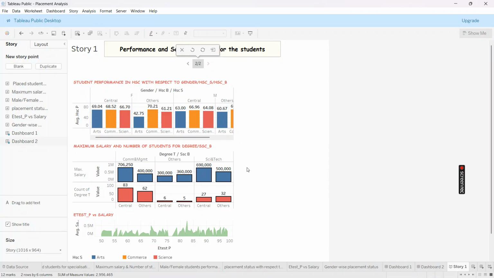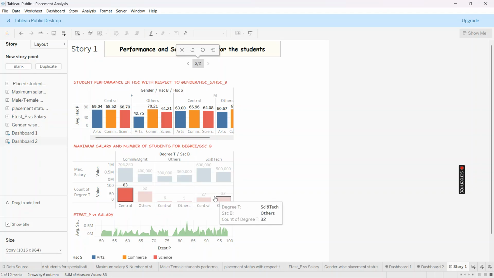Now next we are going to the count of degree part. Here we can tell that the number of students is higher in central board compared to other boards.